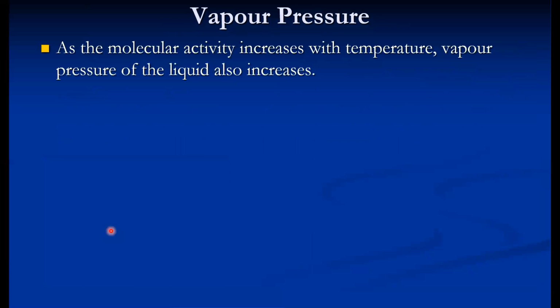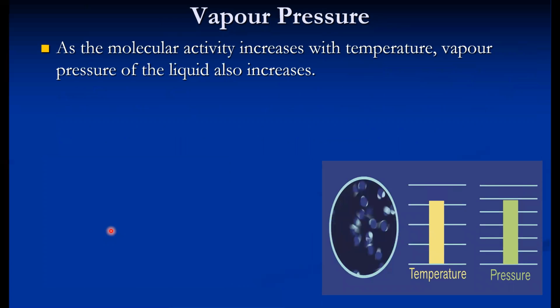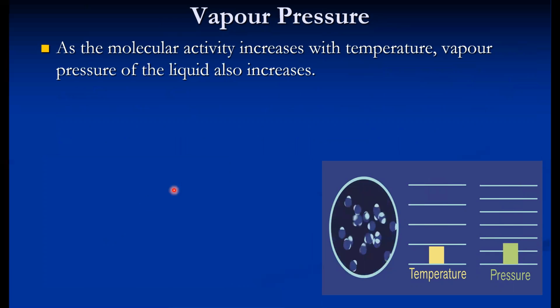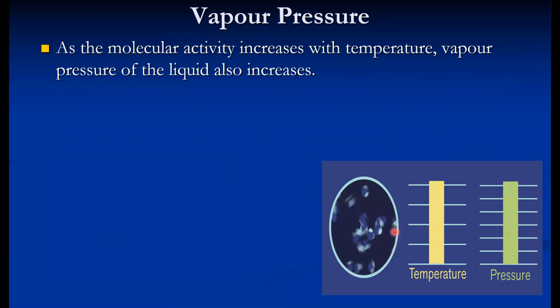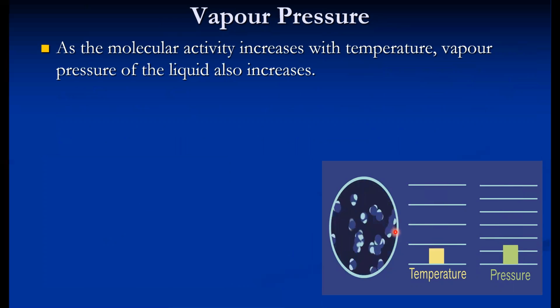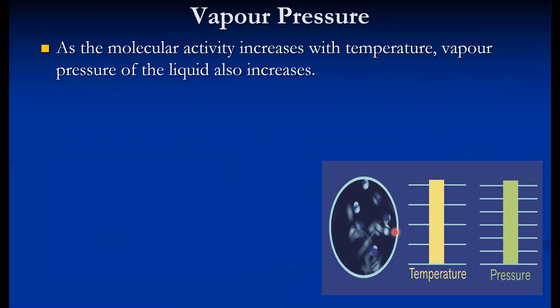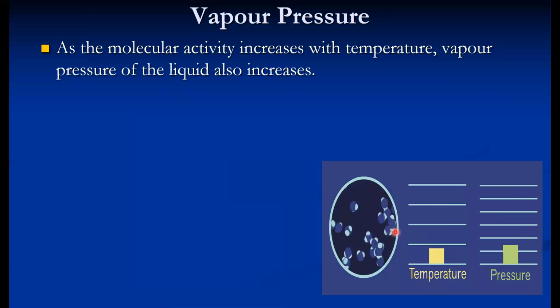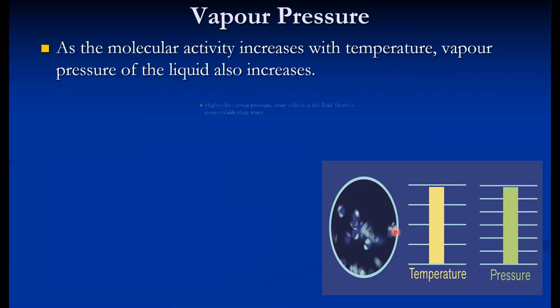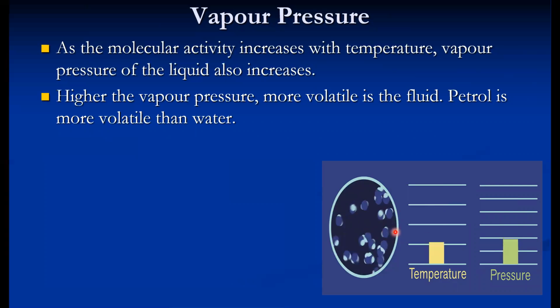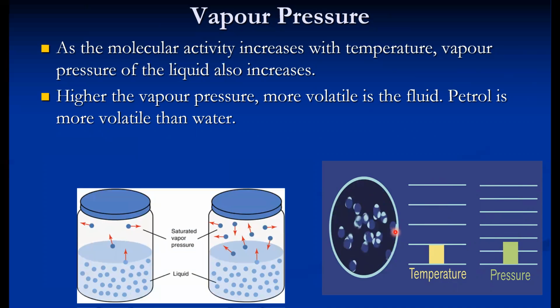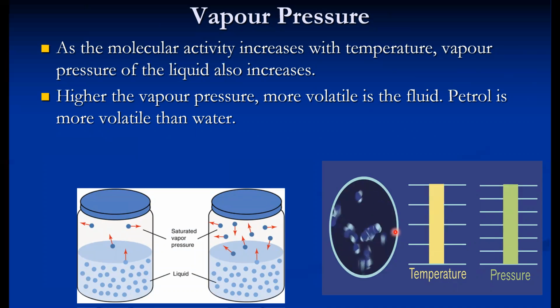Vapor pressure actually varies with temperature and pressure also. If you see here, as the temperature and pressure increase, the molecular movement increases and the vapor pressure increases. So as molecular activity increases with temperature and pressure, the vapor pressure also increases. The higher the vapor pressure, the more volatile the fluid is. Petrol is more volatile than water.